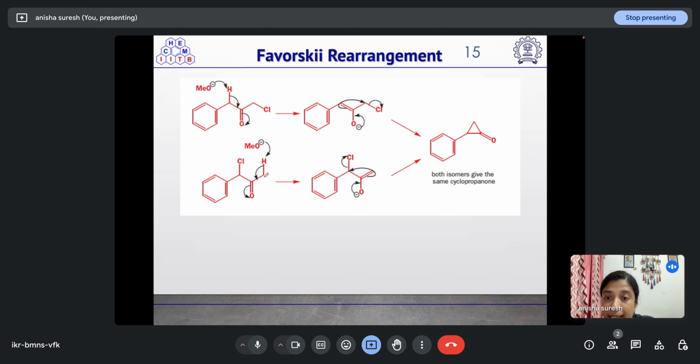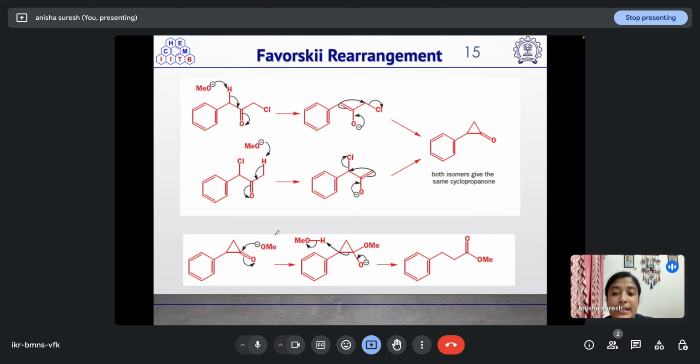In the other case, methoxide will abstract the proton from this carbon, leading to formation of this enolate. When this is going back, this O minus is pushed in this direction, this carbon carbon double bond will attack the C-Cl bond, and it will break, leading to removal of Cl minus, and it will result in the formation of this same cyclopropanone.